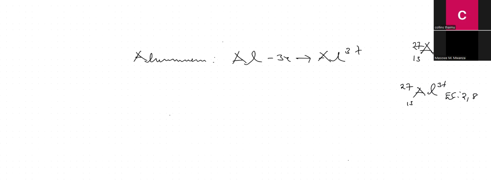So the neutral atom is known as the parent atom. Is it okay? Okay, yes. So the neutral atom we call the parent atom. Then the ion formed, we're going to call the daughter atom or just the ion. Are we fine? So if I say write the electronic configuration of the parent atom, that's that one. Then write the electronic configuration of the ion, that's that. We are fine, isn't it?